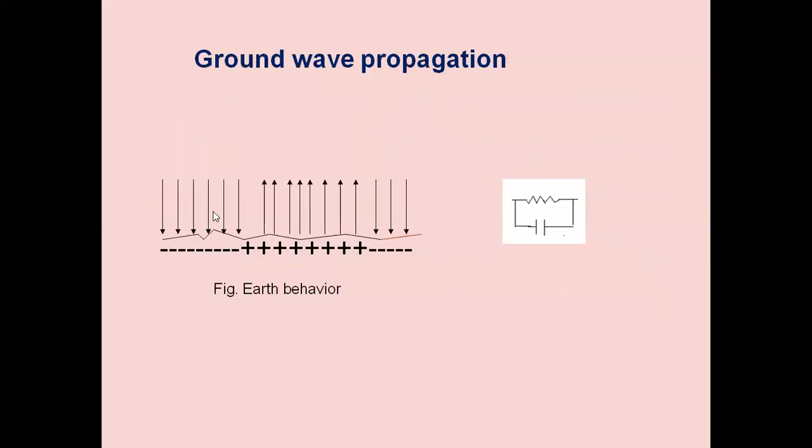It is like this when they are striking the ground. Negative charge during one half cycle, positive charge during the next half cycle. So it is acting like a capacitor in shunt with a resistor. There will be leakage of current through the capacitor. The earth will absorb some waves, due to the nature of the leakage of capacitance value.